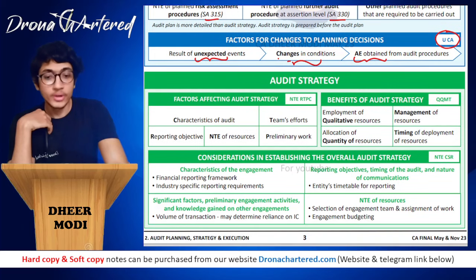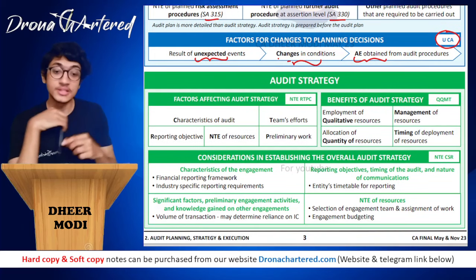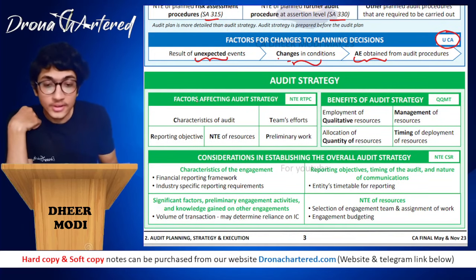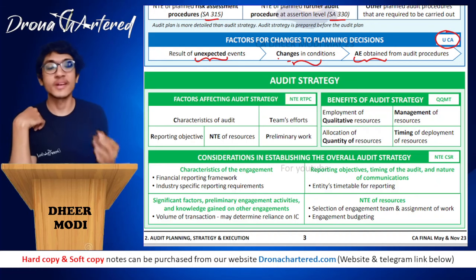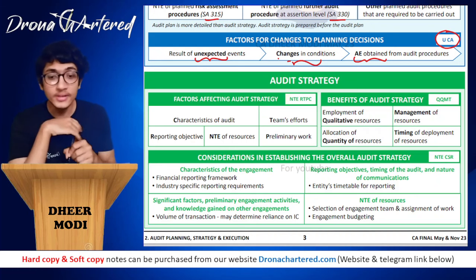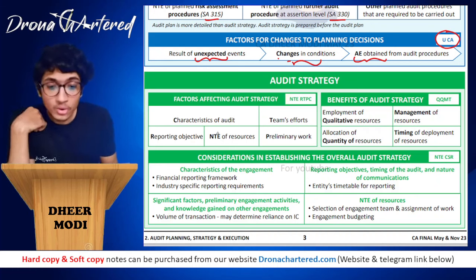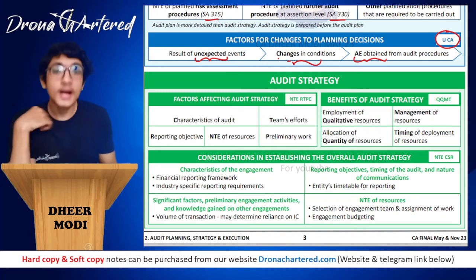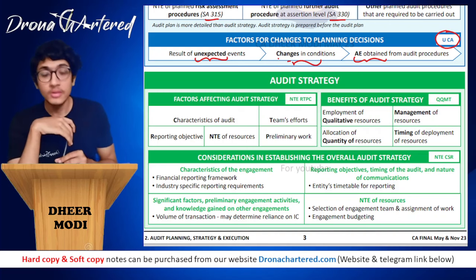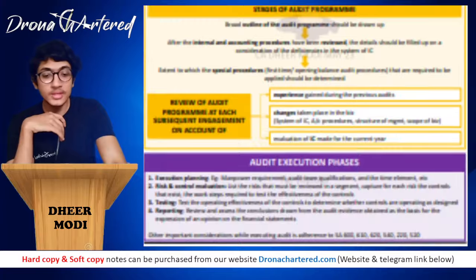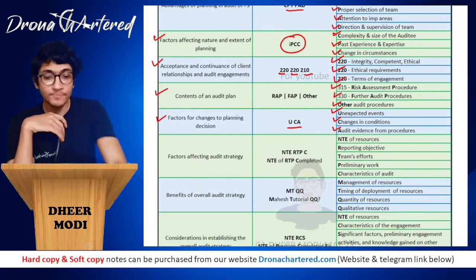Your next point is with regards to audit strategy. First is the factors affecting audit strategy. What are the factors that affect audit strategy? The factors affecting audit strategy will be NTE, RTPC. So how do you learn this? I've put the key on this page again.